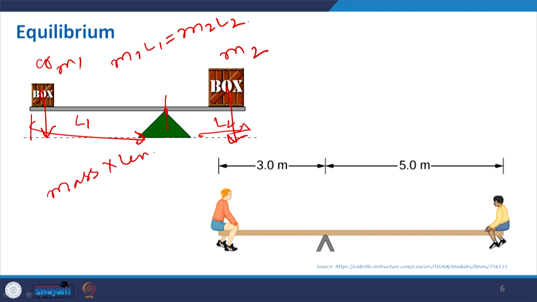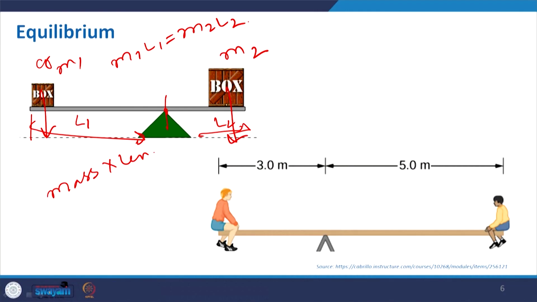In this case, here is a problem given to you. This is the point where this distance is 3 meters, this is 5 meters, and I just give you the weight of this particular kit here as, say, 40 kg.